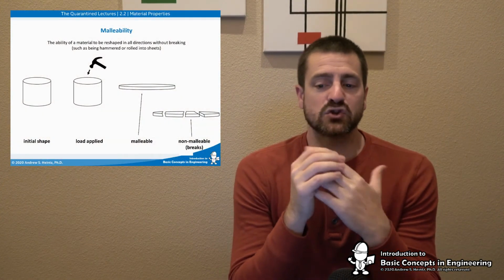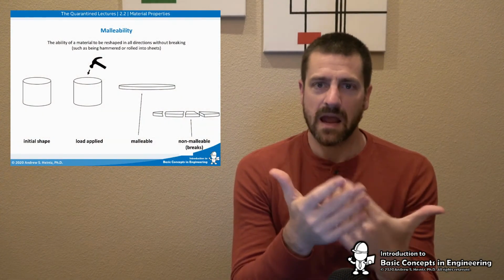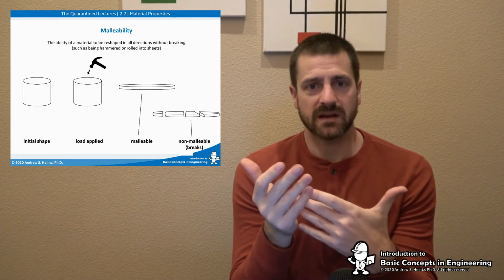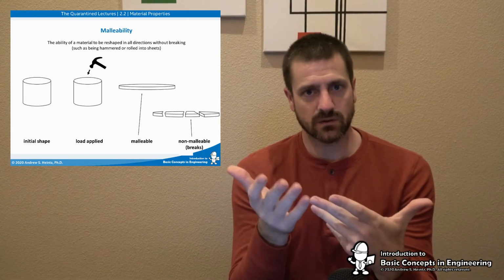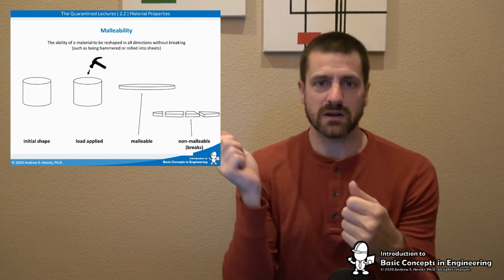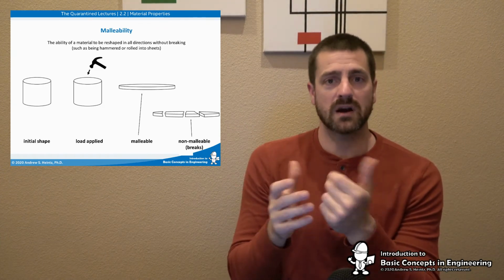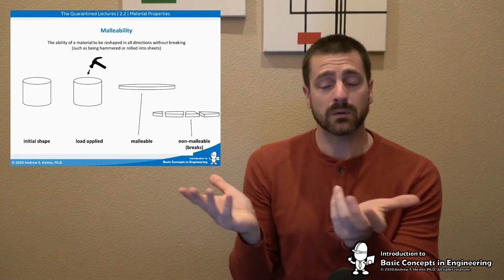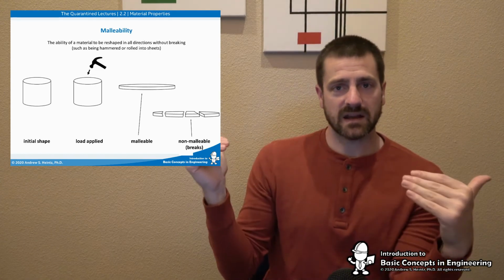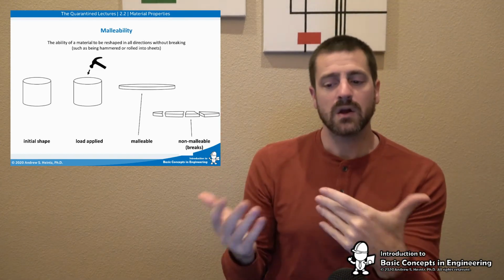Malleability is the ability to be reshaped without breaking, such as being hammered into a sheet, right? Metals and that type of material are very good at being malleable, right? You can pound copper into a sheet, but if you were to try to pound concrete into a sheet, it would break, right? So something that can easily be flattened by pounding on it would be malleable.